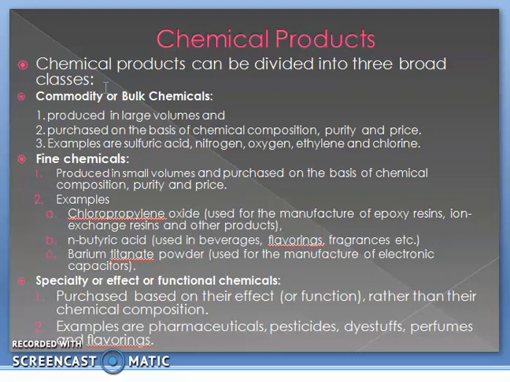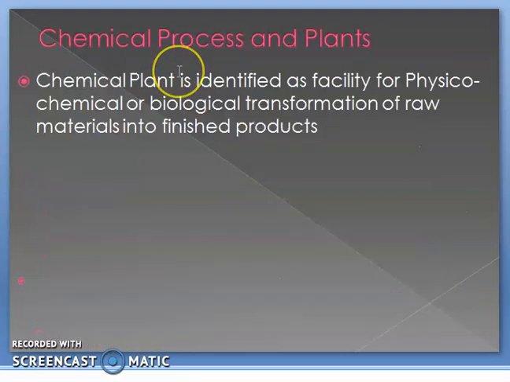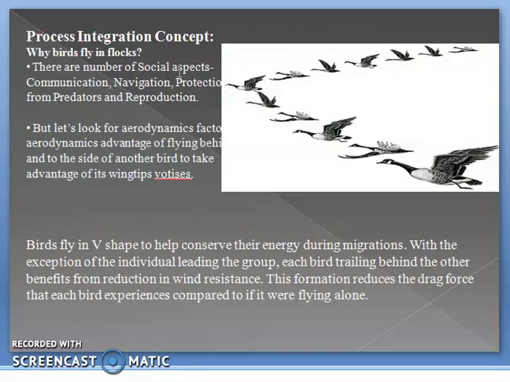Examples are pharmaceuticals, pesticides, dyestuffs, perfumes and flavorings, etc. If we consider chemical process and plant, because we are discussing chemical process synthesis, a chemical plant is identified as a facility for physico-chemical or biological transformation of raw materials into finished products. That is the definition of a chemical plant.